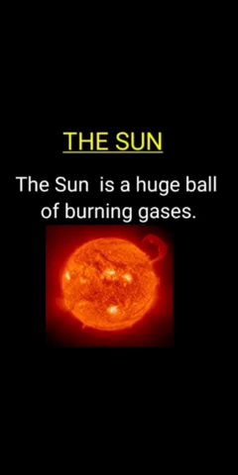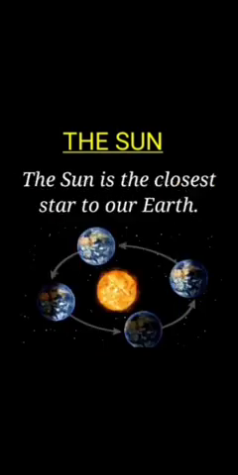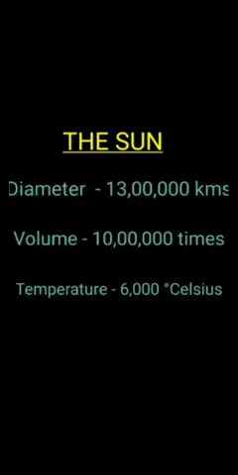Our next topic is about the sun. The sun is a huge ball of burning gases. The sun is the closest star to our earth. The sun has a diameter of about 13 lakh kilometers. Diameter is nothing but the length across the sun. Its volume is about 10 lakh times larger than the Earth. Volume represents the size of the Sun.